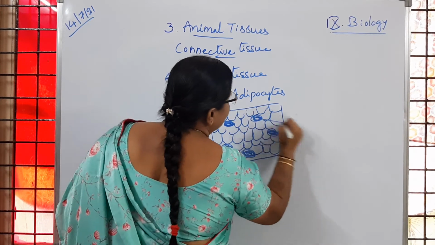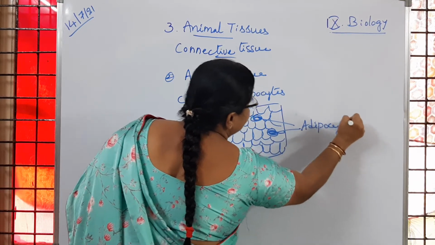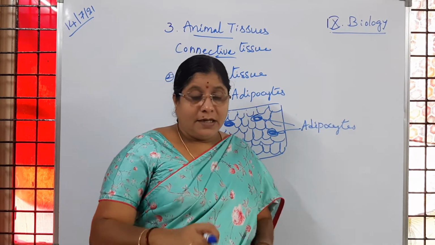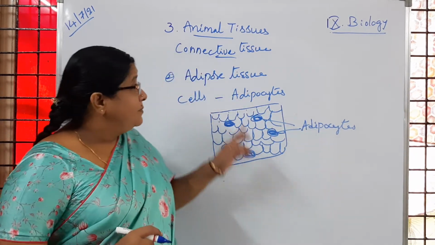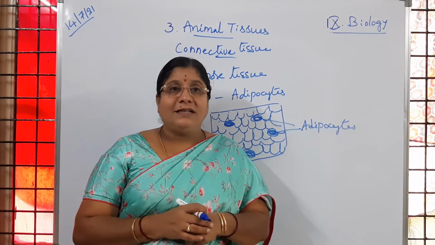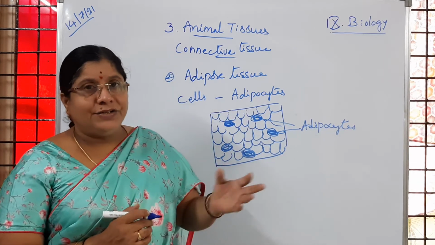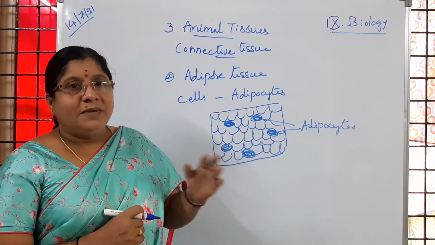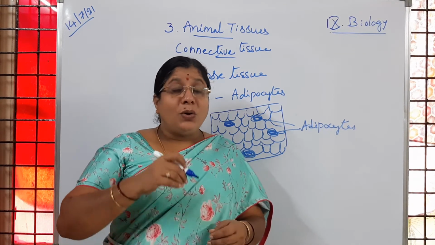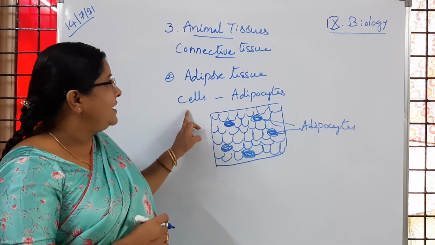So these are called adipocytes. Is it clear to you? Where do we observe these adipocytes? We know that beneath the skin. The body is covered with skin, is it not, children? The skin contains different layers: you learned epidermis, middle mesodermis and inner dermis. So below those skin layers, these adipocytes are present.